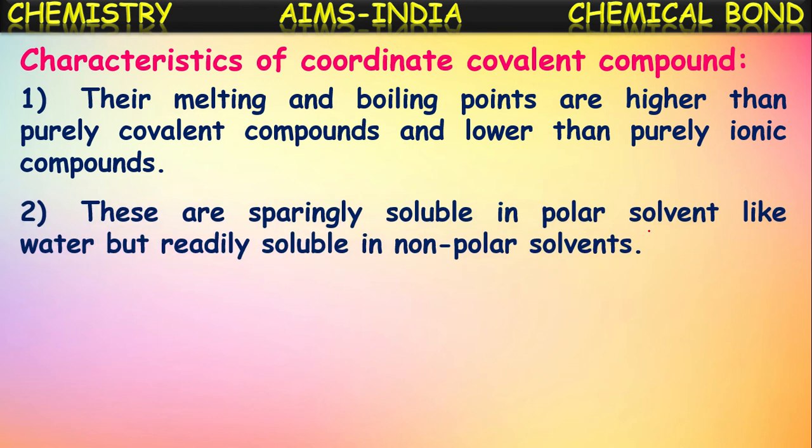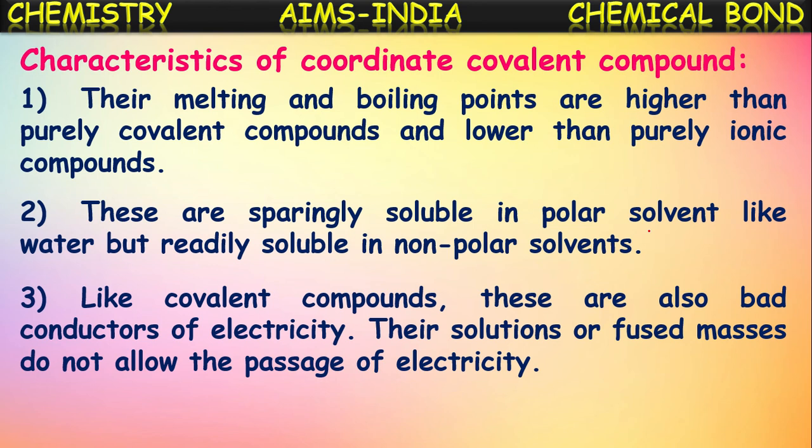These are sparingly soluble in polar solvents like water, but readily soluble in non-polar solvents. So mostly these coordinate compounds will be non-polar. That's why these are readily soluble in non-polar solvents, because we told a principle that like dissolves like. So these coordinate covalent compounds, being non-polar, dissolve into non-polar solvents readily, but very sparingly, meaning very slightly, soluble in polar solvents like water.